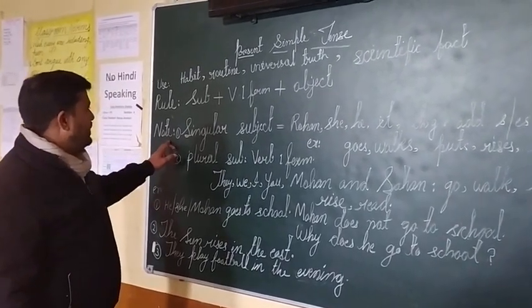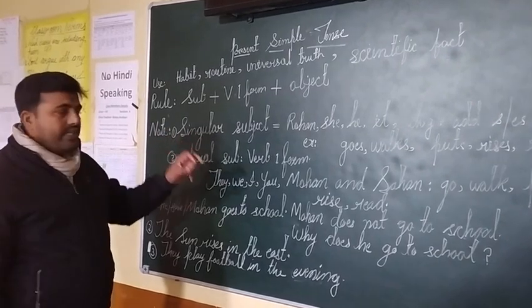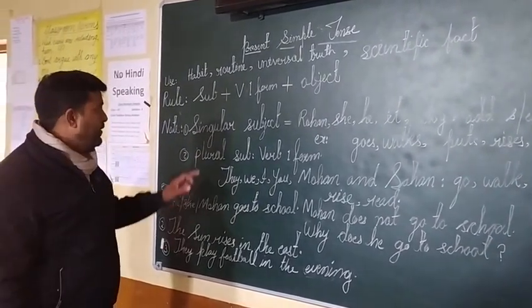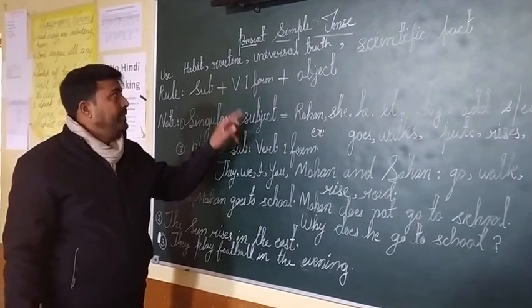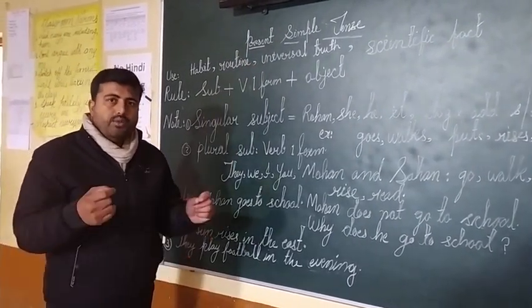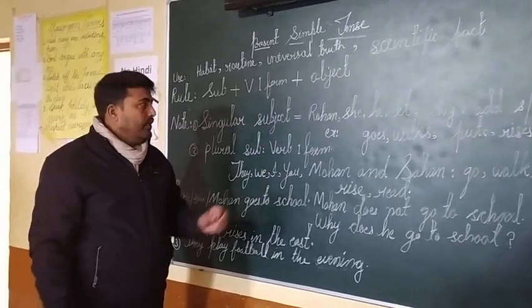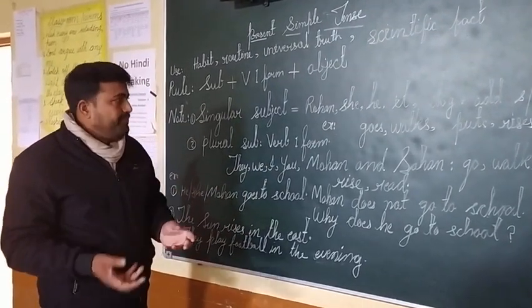So I have written a note. In this you will get some additional information about the singular subject. Suppose you want to make a sentence in present simple tense with a singular subject. What do you have to do?